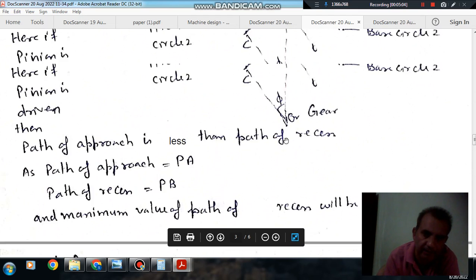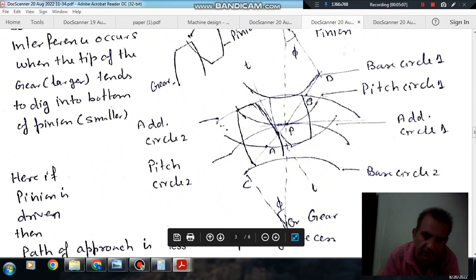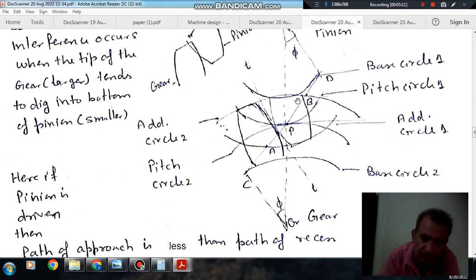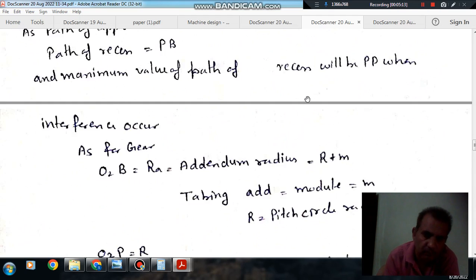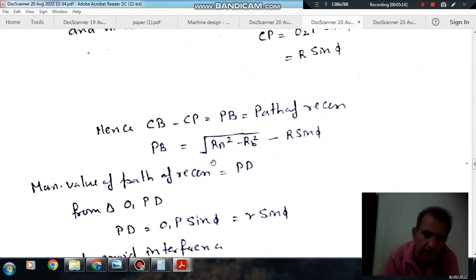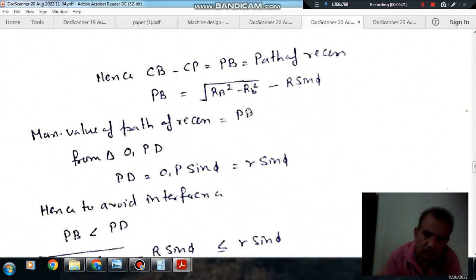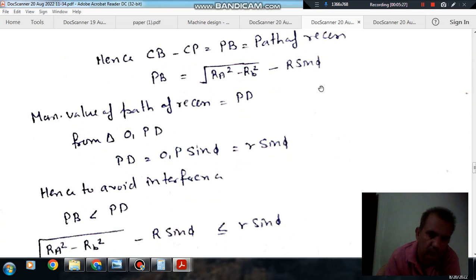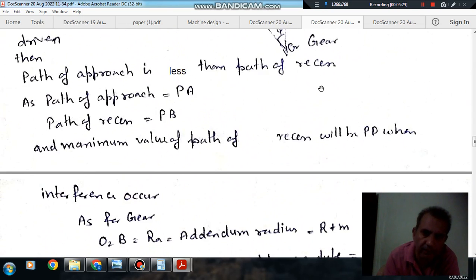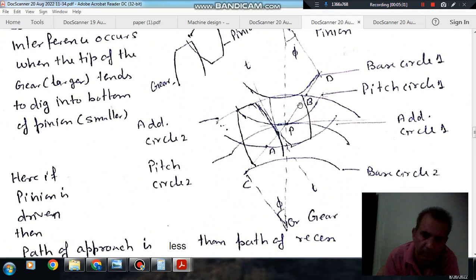Now if we subtract this CP from CB, then we'll get PB. So PB is the square root of RA square minus RB square, minus R sin phi, where RB is R cos phi. So it will be the square root of RA square minus R cos phi whole square, minus R sin phi. Okay, now we have got this PB. Now we'll get this PD.